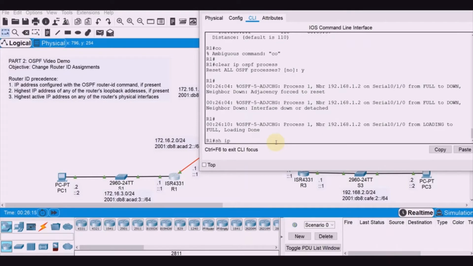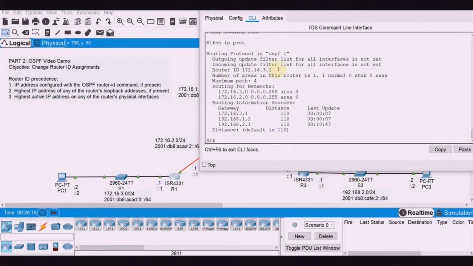Show ip protocols. See this? We were not able to change the router ID by clearing the OSPF process. So if we are using a loopback interface, the solution is we need to reload the router.